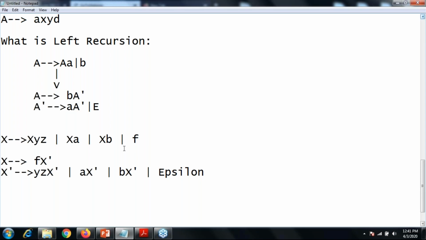So don't forget to put epsilon in the second grammar, otherwise the whole production gets 0 marks. Okay, so up till now, is there any doubt or should I move further? Okay, no doubt.